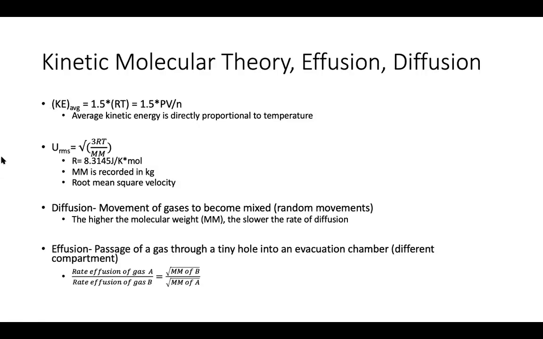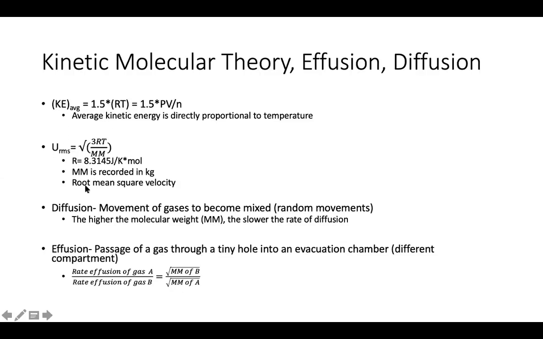Okay, and we also have this equation here, our root mean squared velocity, which basically finds, for any gas particle or gas molecule, you'll have some molecules that are a little bit faster than others, some are a little bit slower. And so root mean squared velocity finds the most typical velocity these particles have. We solve this by doing the square root of 3 times R times our temperature in Kelvin divided by the molar mass.